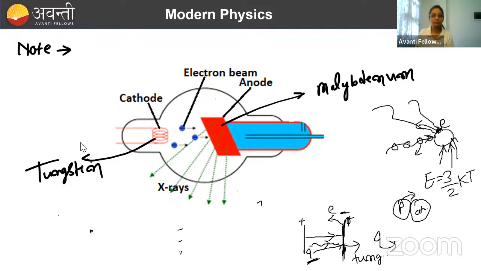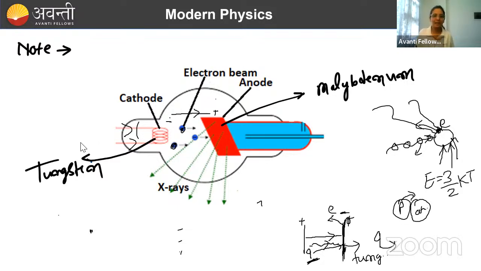Why tungsten? Because what we are doing is heating this tungsten, very much heat we are giving to it. Because of that heat, electrons are coming out from this tungsten. And this electron coming out is further getting accelerated, since this side is negative and this side is positive. So this electron is getting accelerated in this electric field.